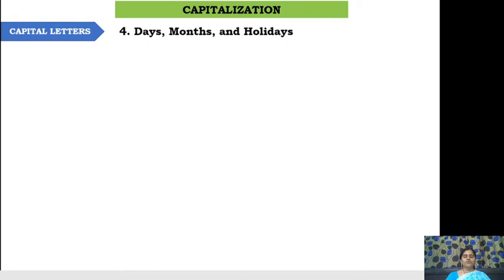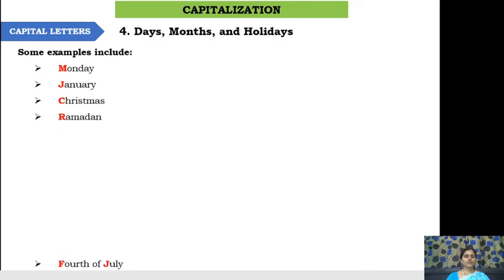And before the names of days, months, and holidays. Some examples include Monday, January, Christmas, Ramadan, 4th of July, Thanksgiving. Because there are particular specific names of the days, specific names of the months, specific names of the festivals, and specific names of the holidays, so we are starting them with the capital letter.